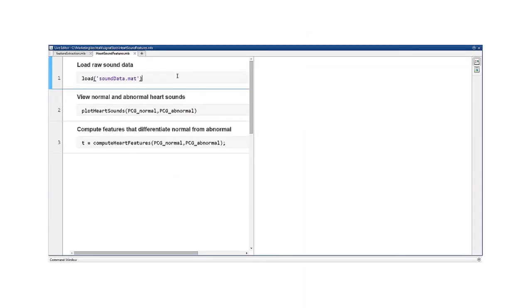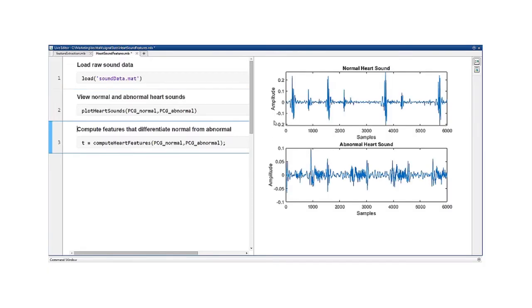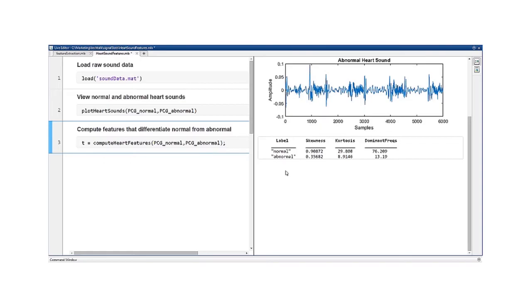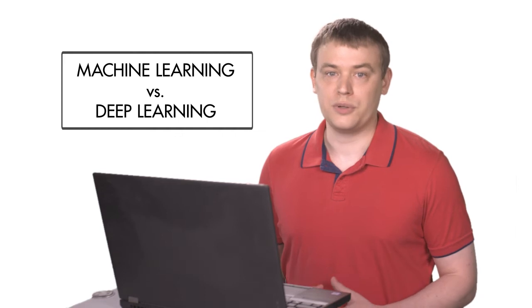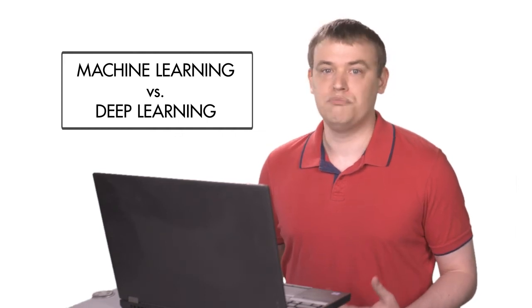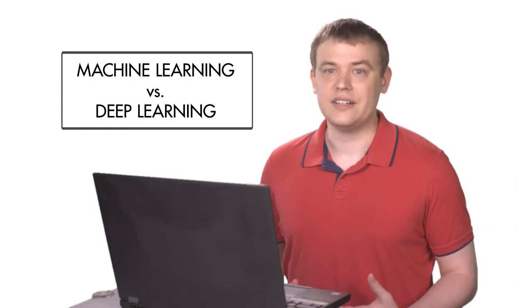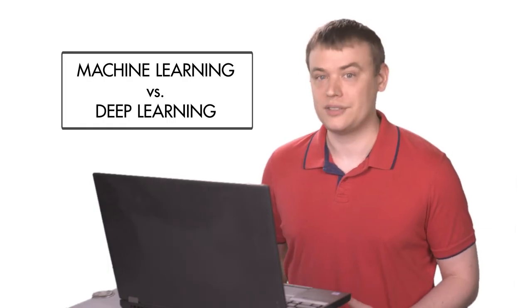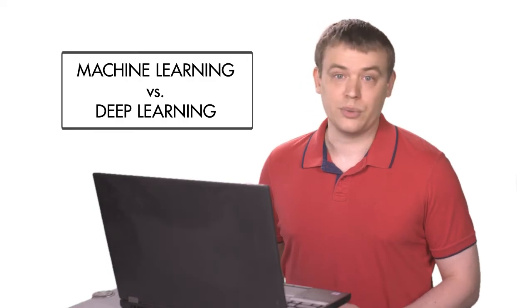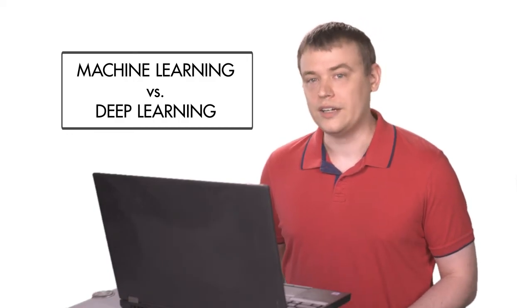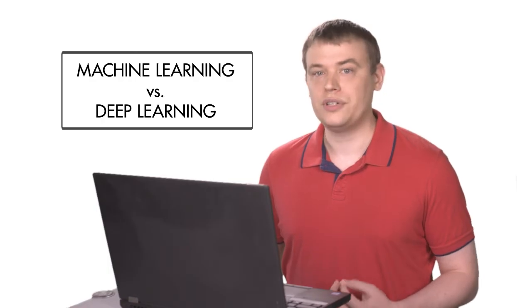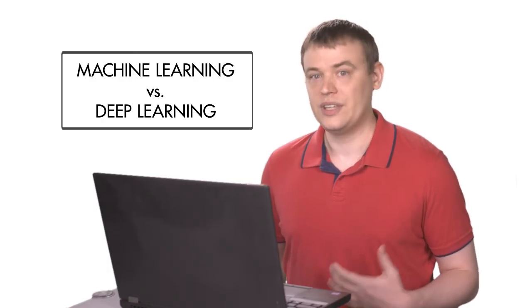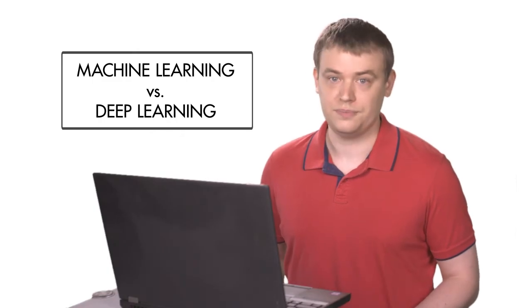Here, we're trying to predict whether a heart is behaving normally or abnormally by classifying the sounds it makes. The sounds come in the form of audio signals. Rather than training on the raw signals, we can engineer features and then use those values to train a model. Recently, deep learning approaches are becoming popular as they require less manual feature engineering. Instead, the features are learned as part of the training process. While this has often shown very promising results, deep learning models require more data, take longer to train, and the resulting model is typically less interpretable than if you were to manually engineer the features.